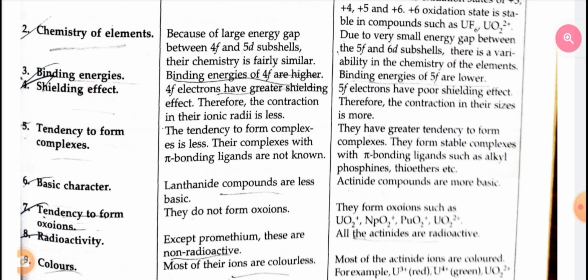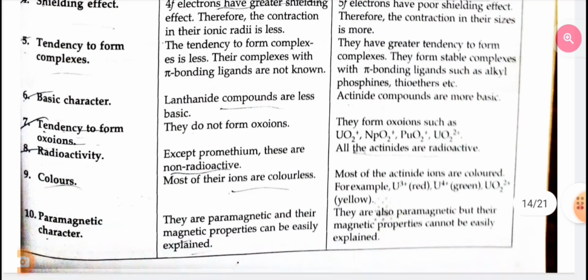Sixth, basic character. Lanthanide compounds are less basic. Actinide compounds are more basic. Seventh, tendency to form oxoanions. Lanthanides do not form oxoanions. Actinides form oxoanions such as UO2+, NpO2+. Eighth one is radioactivity. Except promethium, lanthanides are non-radioactive. All actinides are radioactive.